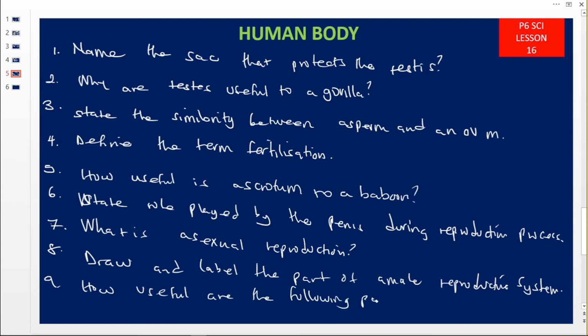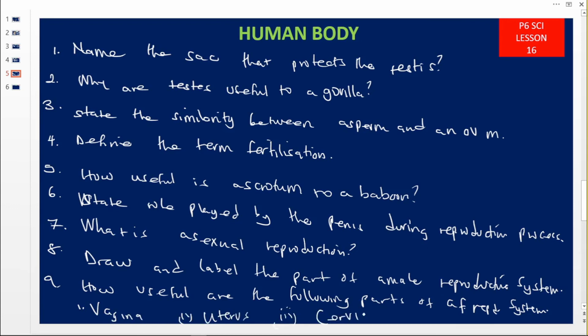Number 9, how useful are the following parts of a female reproductive system? 1, vagina. 2, uterus. 3, cervix.